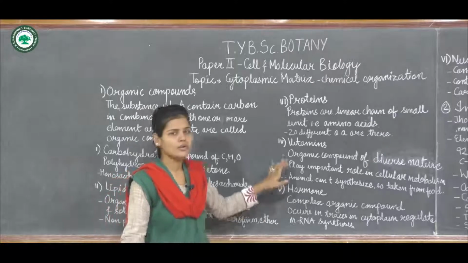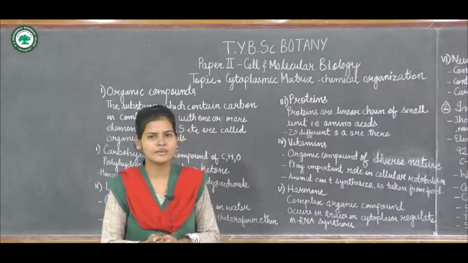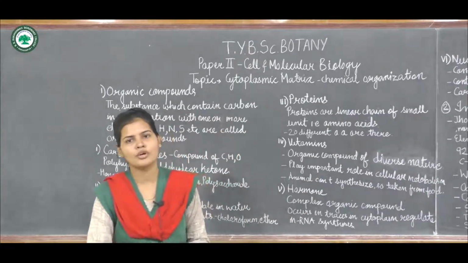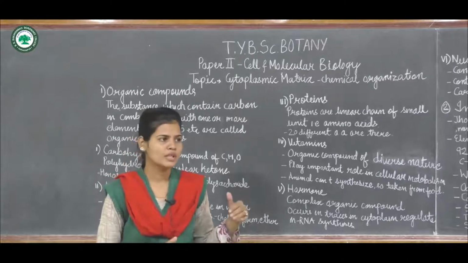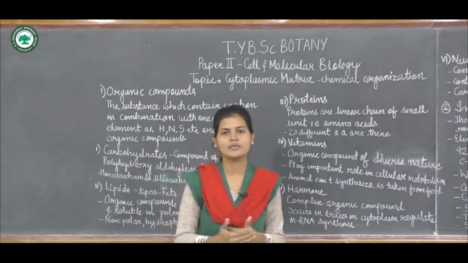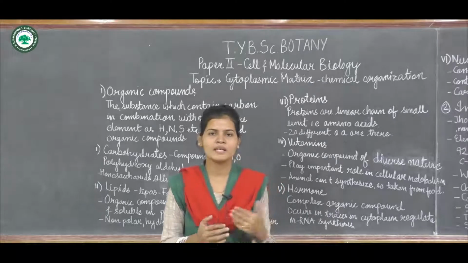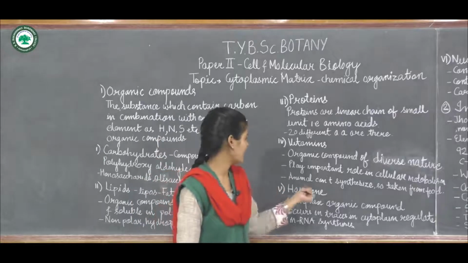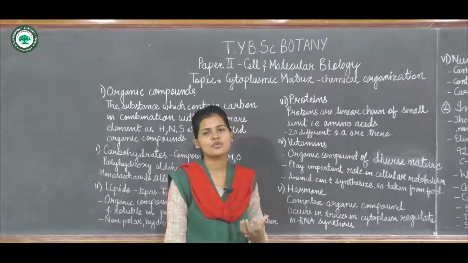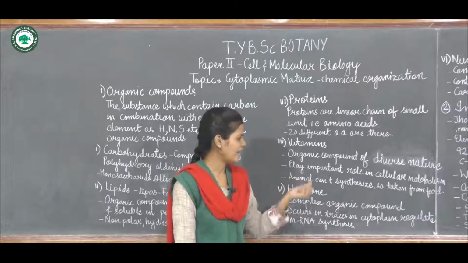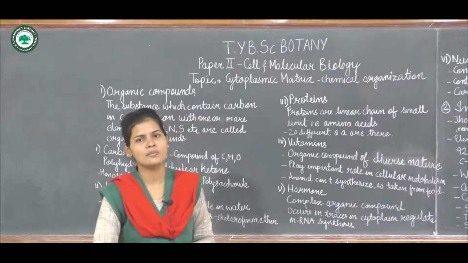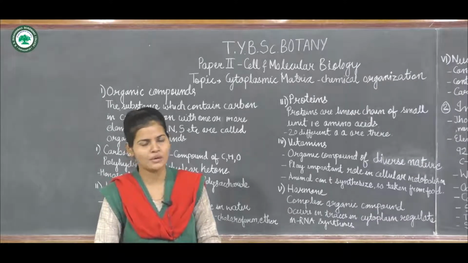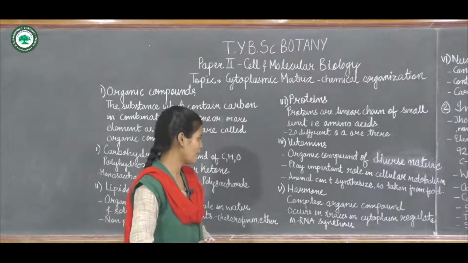Now next is the vitamin. Vitamin is an organic compound of a diverse nature. Vitamins can't be produced by the human body, or animals can't produce them. So vitamins are taken from different fruits or food, along with the intake of food. By that, animals or humans can get vitamins, and they have a very important role in cellular metabolism. For various metabolic reactions to be carried out, these vitamins are important.